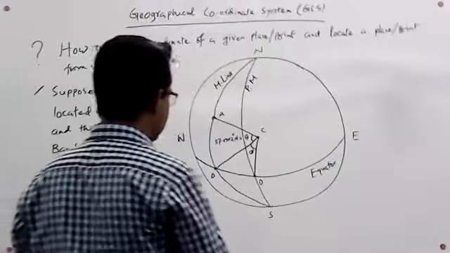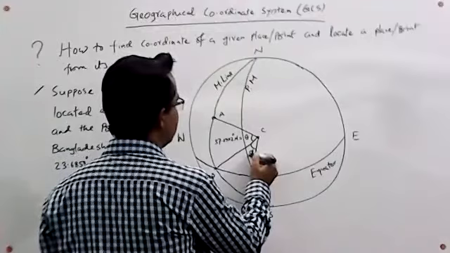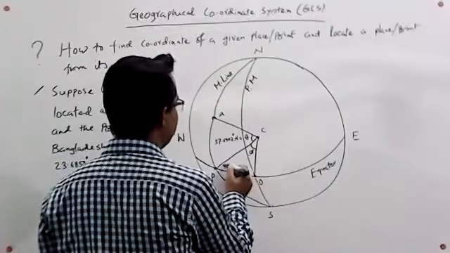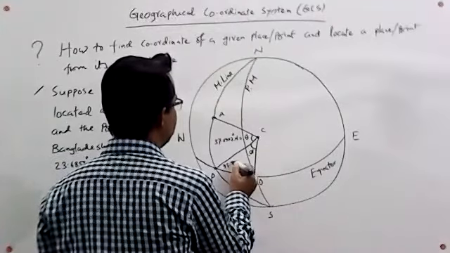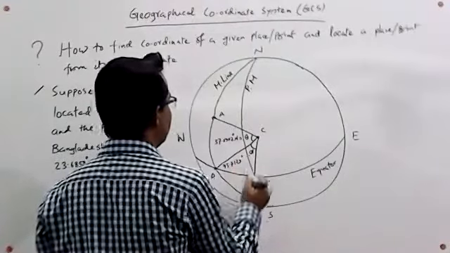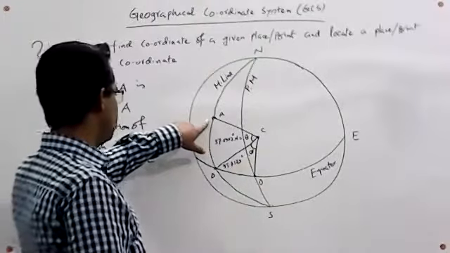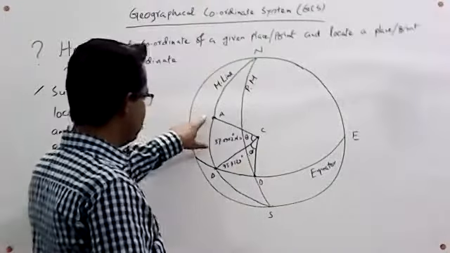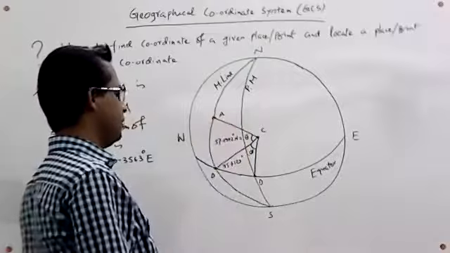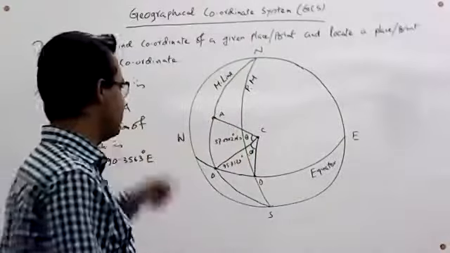And if we measure this angle by compass, we will get the result 95.7129 degree, and we know that this place is located in the western hemisphere, and we know that America or USA is a western country.